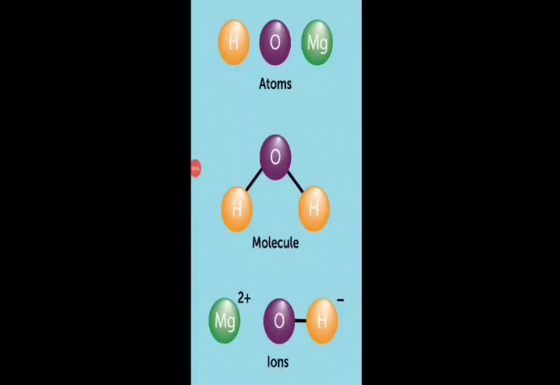So you can see how atoms of different elements, hydrogen, oxygen, magnesium or be it any other element, are individual entities, and they combine together to form molecules, and these molecules in combination to form a compound have absolutely different characteristics as compared to those of individual atoms of those particular elements.